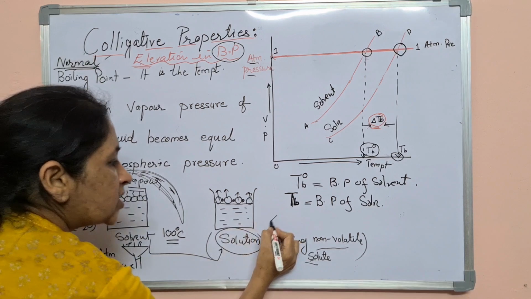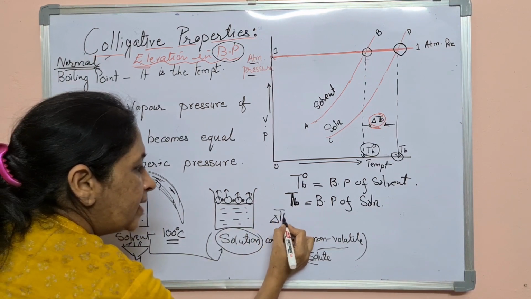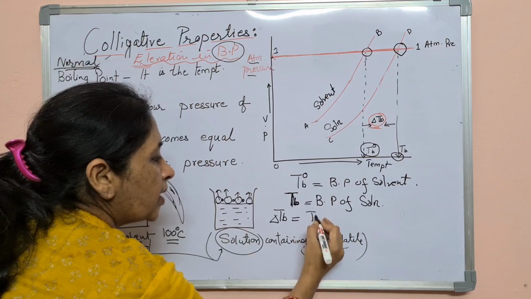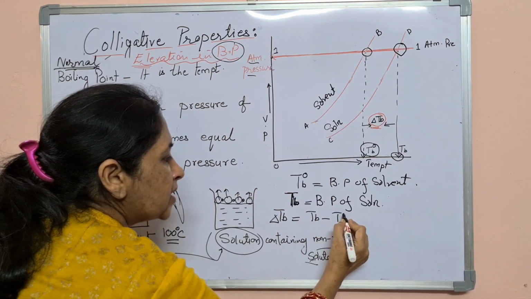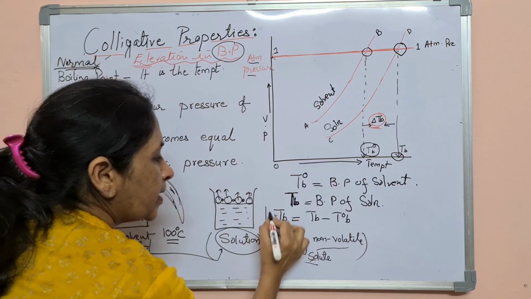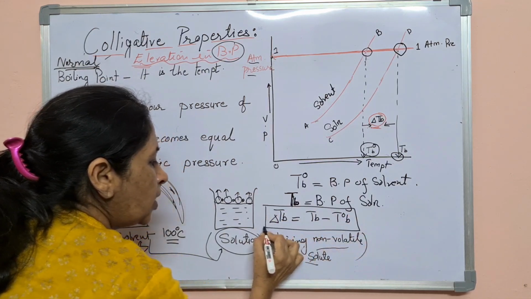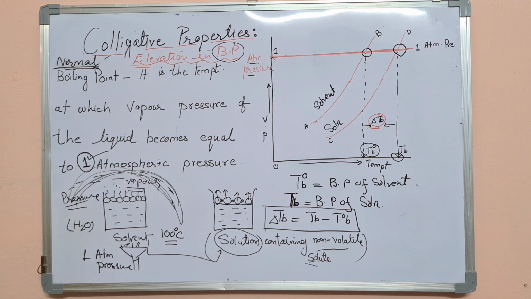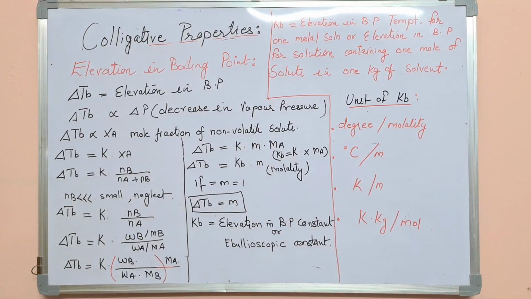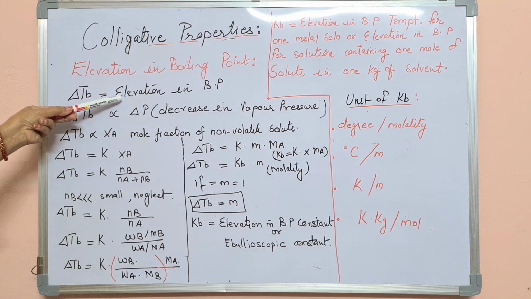So I can write delta TB equals TB minus T naught B, and this delta TB is the elevation in the boiling point. Colligative property, elevation in the boiling point. So we have seen in the graph how the boiling point of the solution containing non-volatile solute increases, right? And that is called elevation in the boiling point.